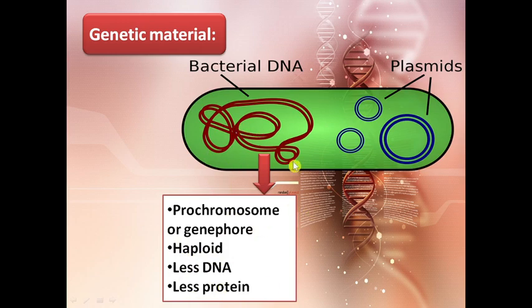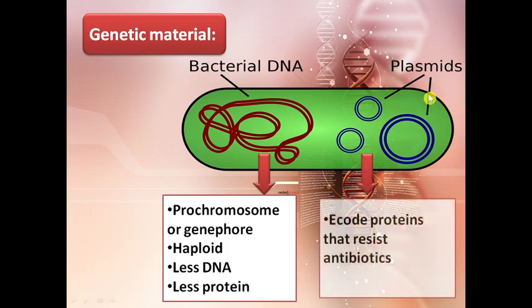Other than this bacterial DNA, prokaryotic cells also have small circular DNA, which is called plasmid, in addition to this prochromosome. Plasmids encode proteins that can enable the organism to resist antibiotics, and the genetic material does not have a nucleolus. So this was about the genetic material of the prokaryotic cell.